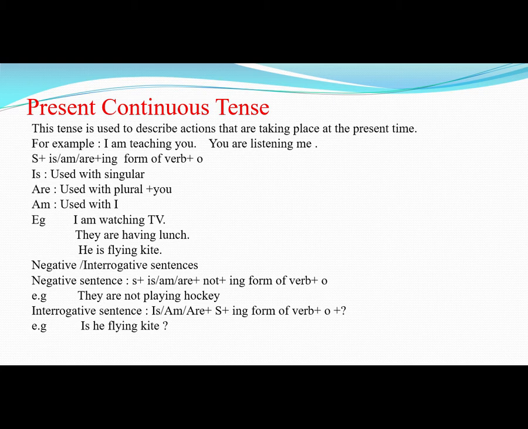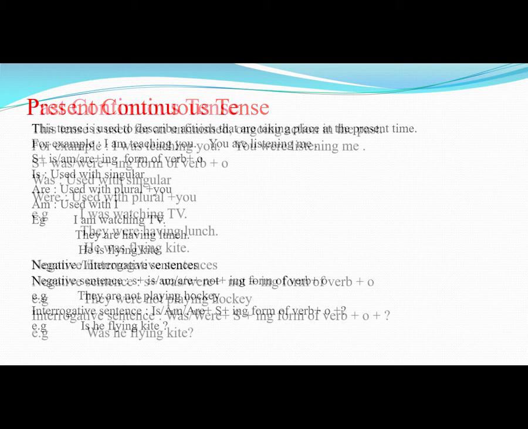Now come to interrogative sentences. For making interrogative sentence, we put helping verb is, am or are before subject. For example, am I eating meal? Are you playing football? Okay, clear?